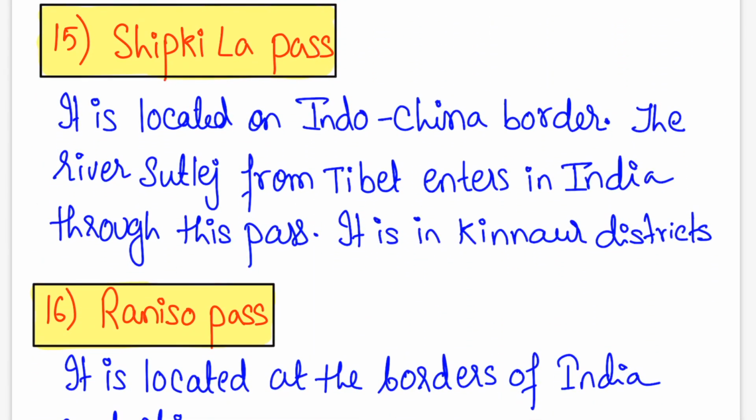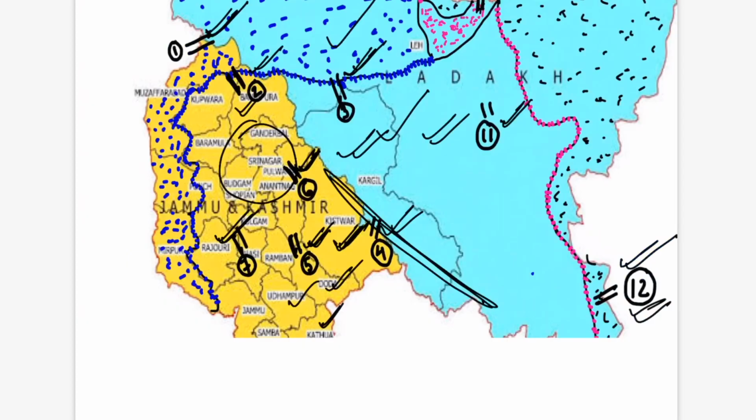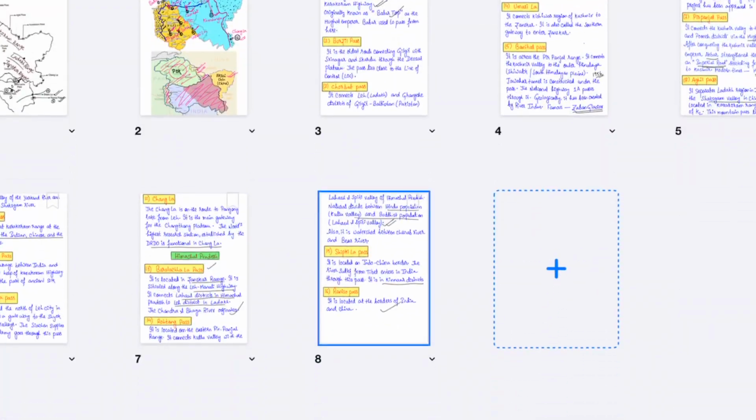Next pass is Shipki La. It is located on the Indo-China border of Himachal Pradesh. The river Satluj from Tibet enters India through this pass. It is in the Kinnaur district. And the last pass is Raniso, which is located on the borders of India and China. So we'll see the location once again of all these passes.